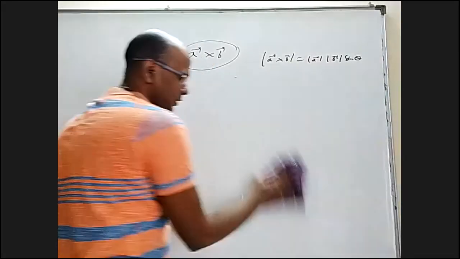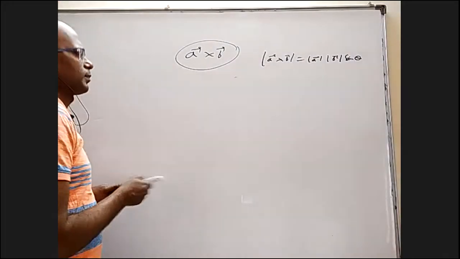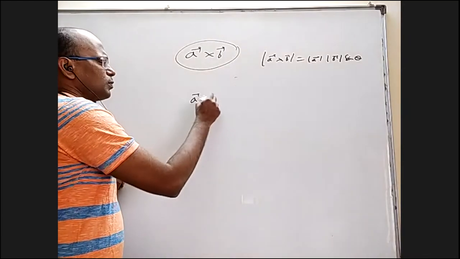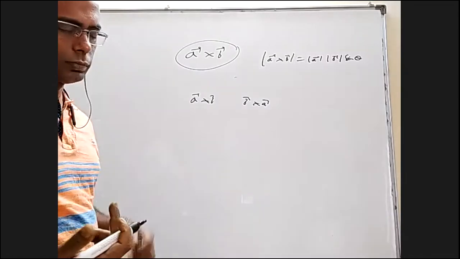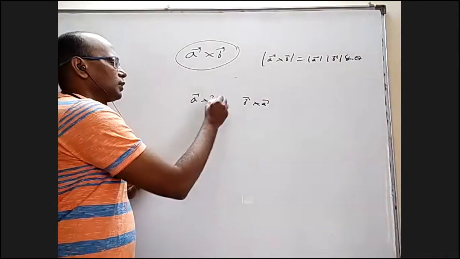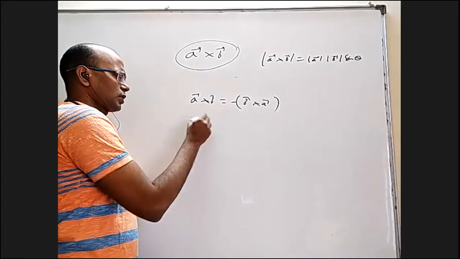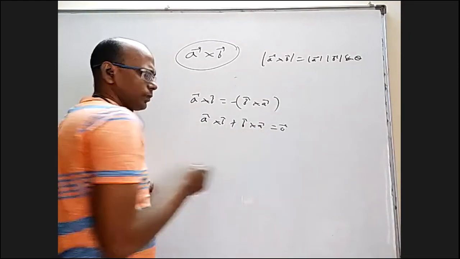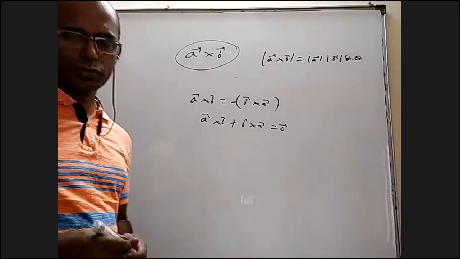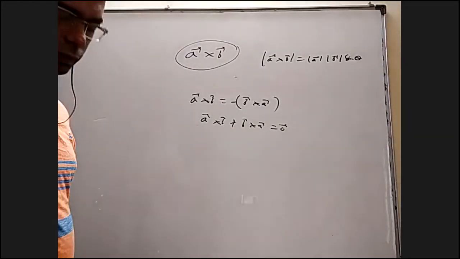Because of this reason, A cross B and B cross A are not same. A cross B and B cross A both have same magnitude, but one is opposite direction of the other. So this is minus of this, or you can say A cross B plus B cross A is 0 bar. They cancel out. The same magnitude, but in opposite direction.